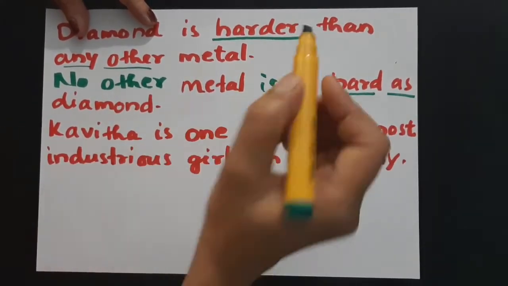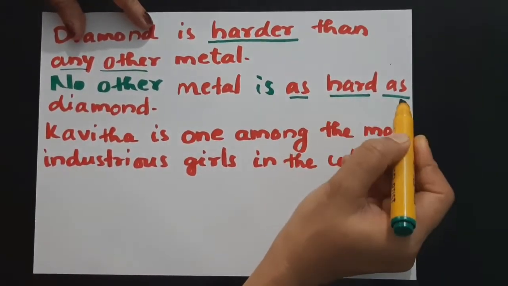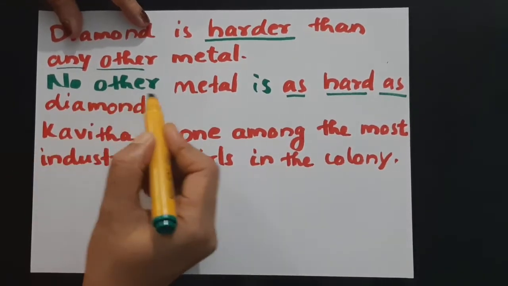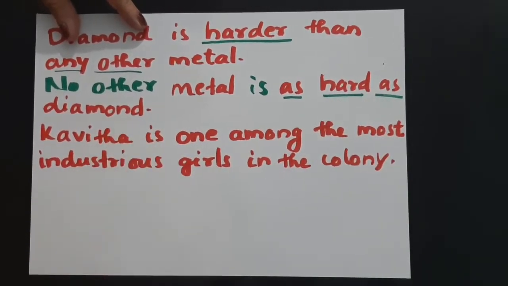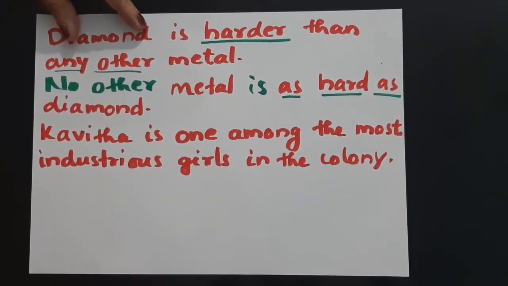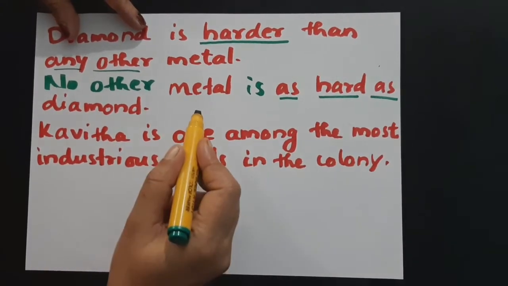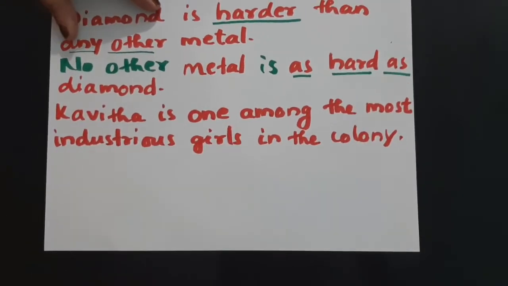Okay. See, harder we need to convert it into as hard as. So we got the answer like this: no other metal is as hard as diamond. This is what we discussed last day. Now, here is an exception to this rule. Okay, for that, let's consider this example.